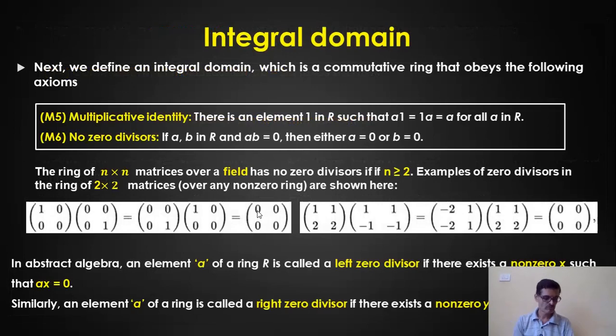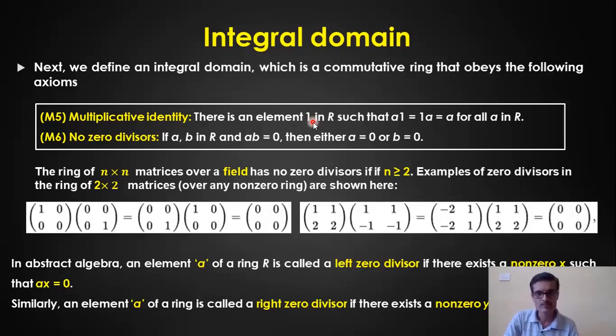Now, one more commonly used term is integral domain. We call a ring, a set of elements which is a ring basically, an integral domain if it satisfies a few more properties. And what are those properties? The properties are a multiplicative identity, and there should not be any zero divisors. There should be a multiplicative identity in this case. The additive identity element exists under the addition operation, A4 I believe. Now this is the multiplicative identity.